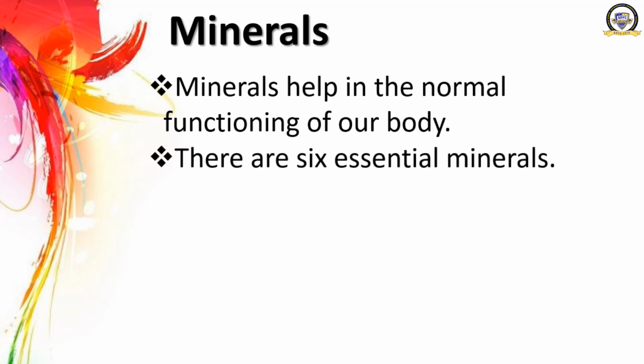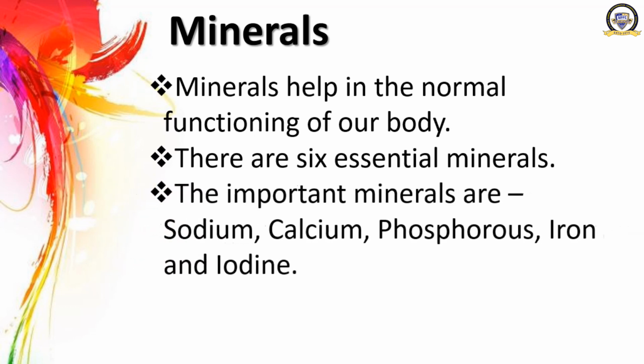Okay. Mainly there are 6 essential minerals. What are they? They are sodium, calcium, phosphorus, iron and iodine. I will tell you a detailed structure about each one of these minerals. First one, sodium.